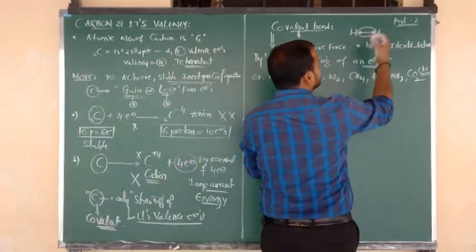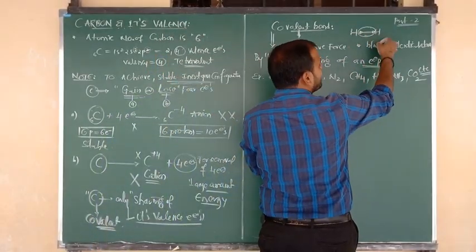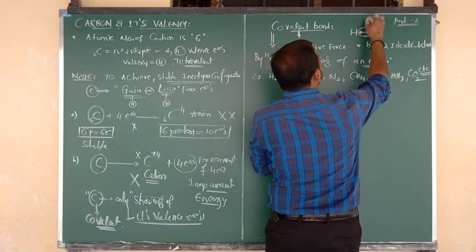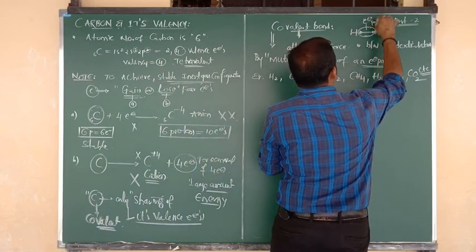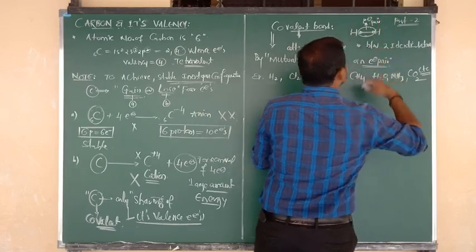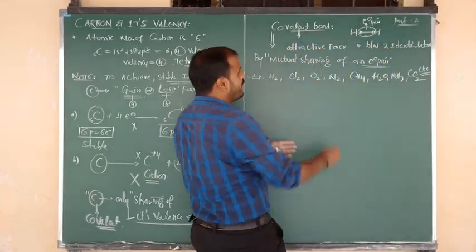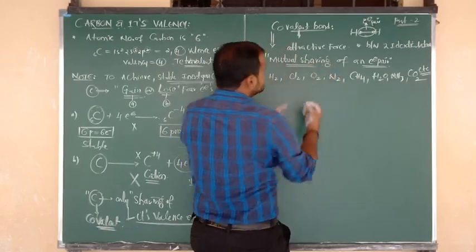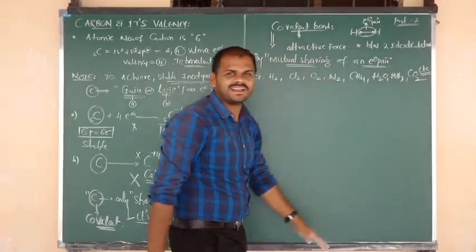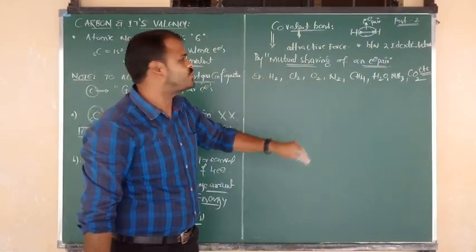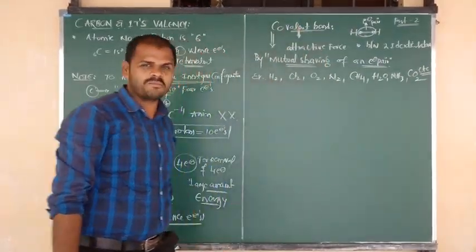Here also 2 electrons are there, contributed by each of the atoms. Finally here you are getting 1 electron pair. So finally what happened beta? That electron pair undergoes mutual sharing. So mutual sharing of an electron pair between two identical atoms, such attractive force, we have to say is nothing but the covalent bond.